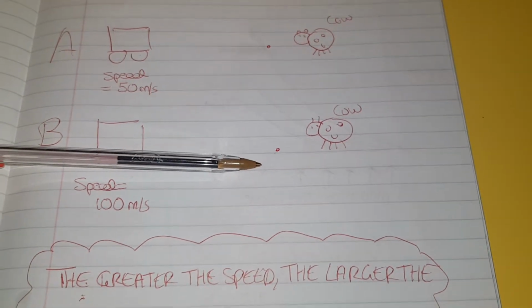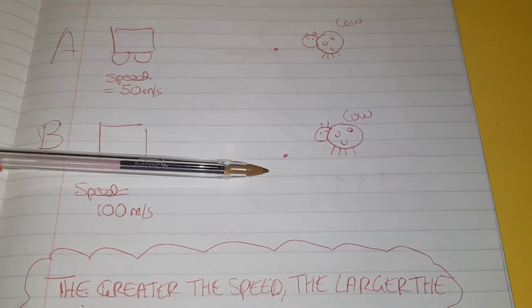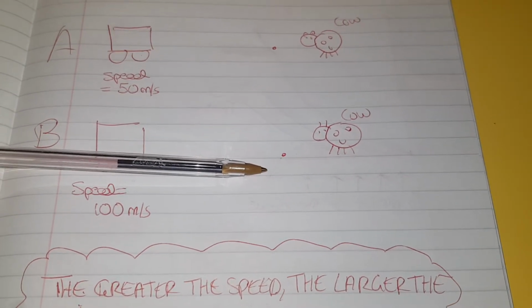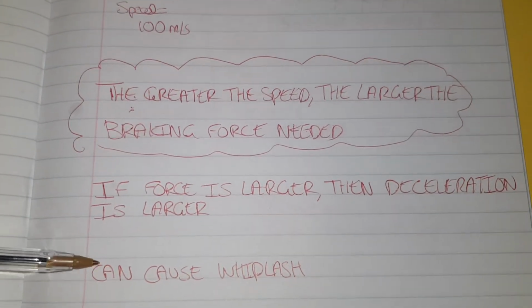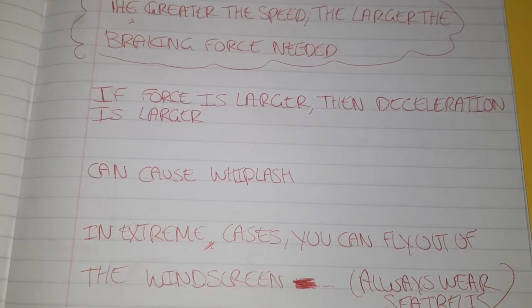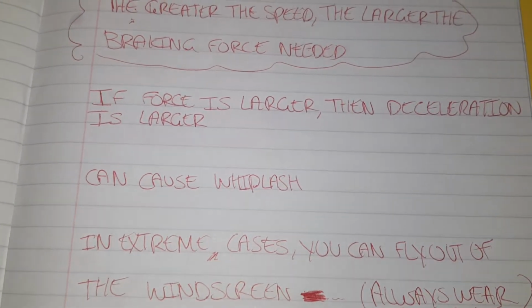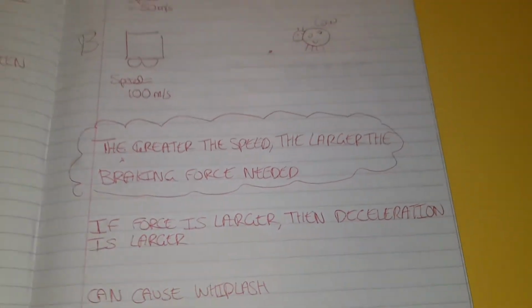So what we need to understand is braking force is related to the amount of risk. The harsher you have to brake, the more risk there is to the driver, like whiplash. Believe it or not, people flying out of the windscreen, which is why we wear seatbelts, to absorb a lot of the excess energy for us to avoid flying all over the place.